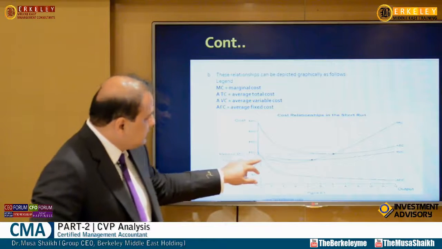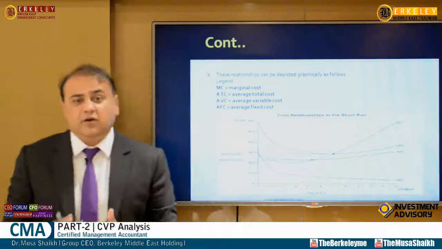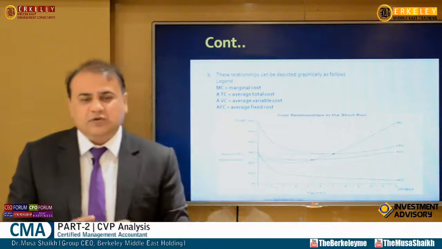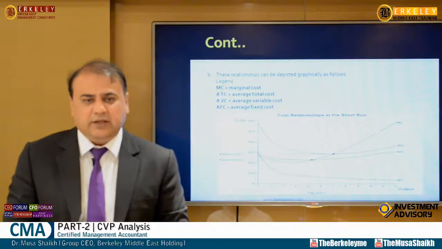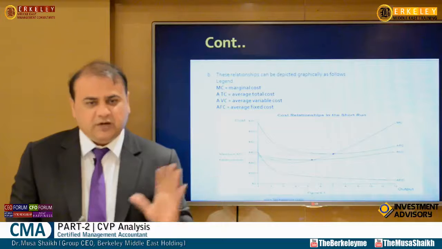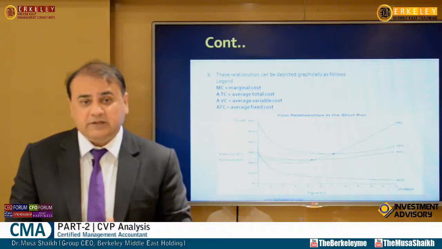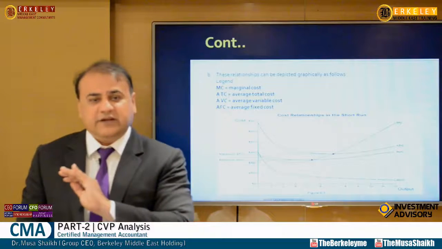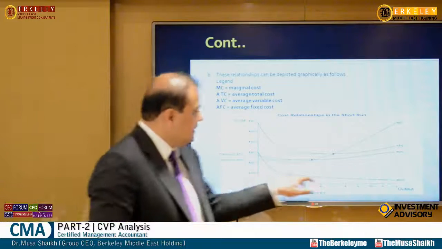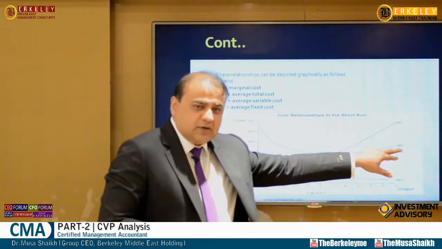Again, this is now average variable cost. Variable cost varies with the output, but when we talk about variable cost per unit or average, it almost becomes fixed. That's why it is drawn this way. If you add these two, you will get average total cost.